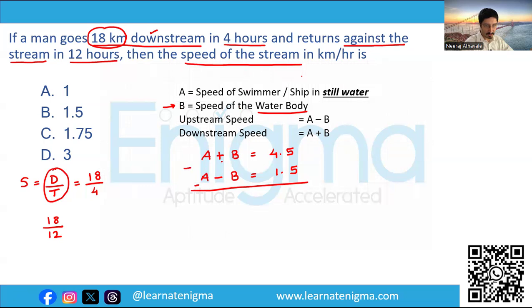So, A minus of minus becomes plus, and 4.5 minus 1.5. So, A gets cancelled out, B plus B is 2B. 4.5 minus 1.5, that is 3. So 2B is equal to 3. We get B is equal to 3 by 2, that is 1.5. So the answer is option B.